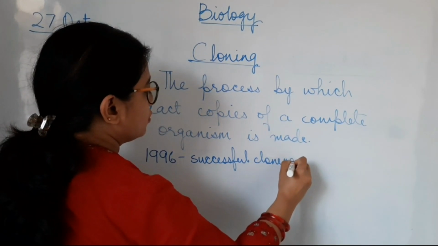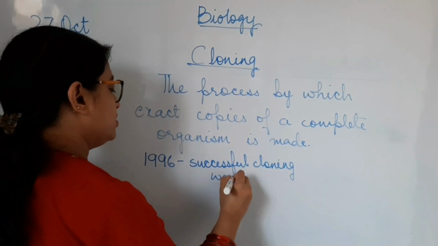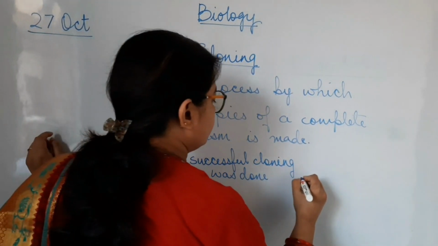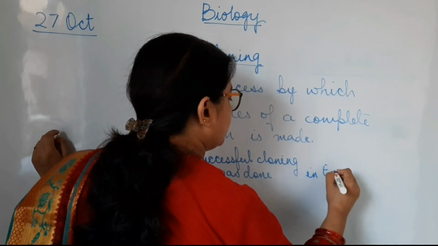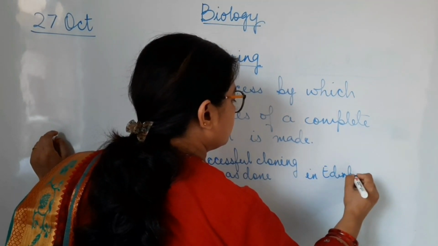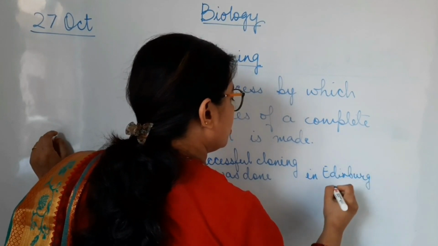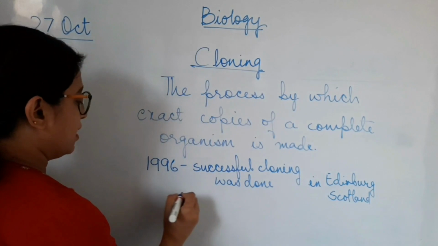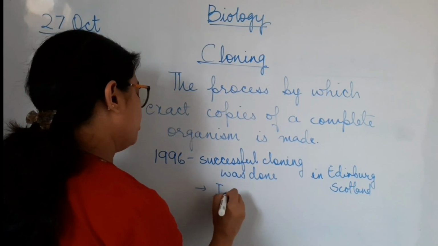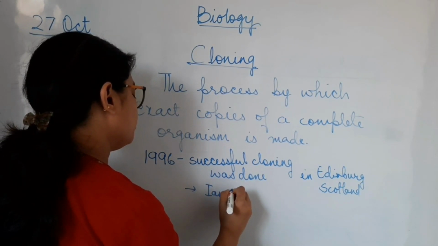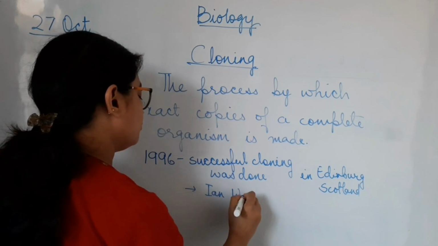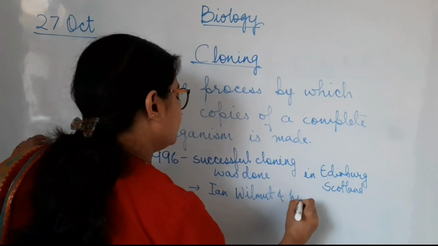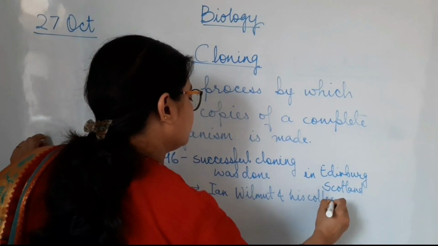cloning was done in Edinburgh, Scotland, and it was done by Ian Wilmut and his colleagues.